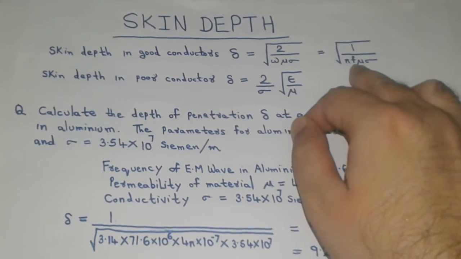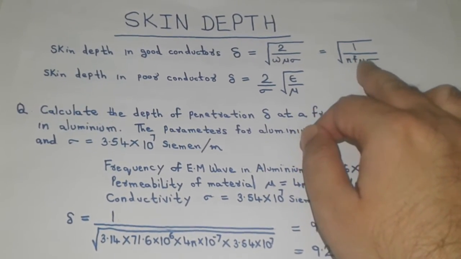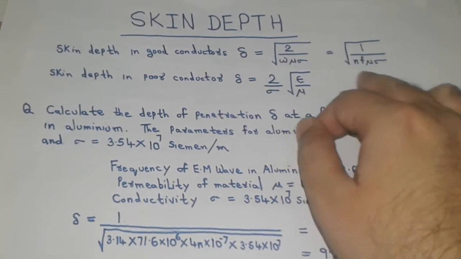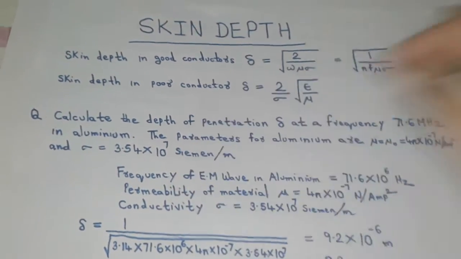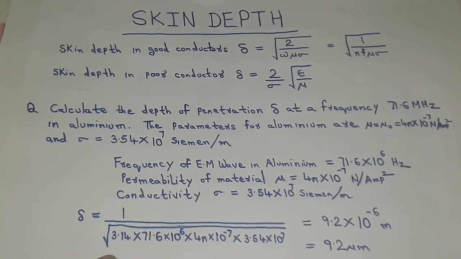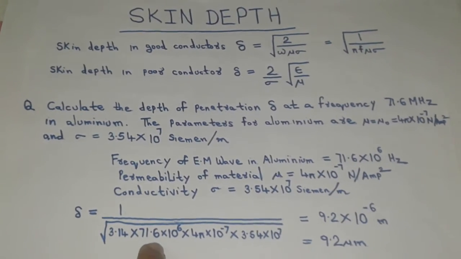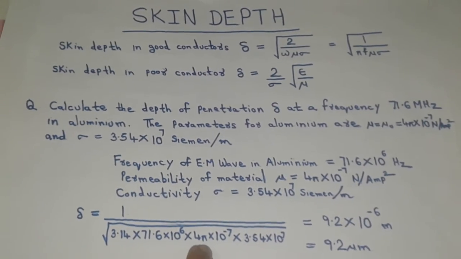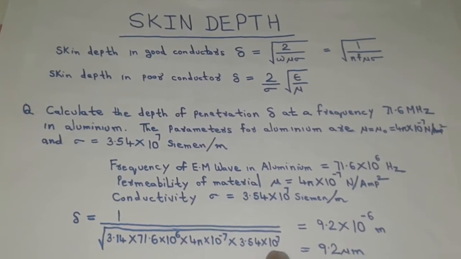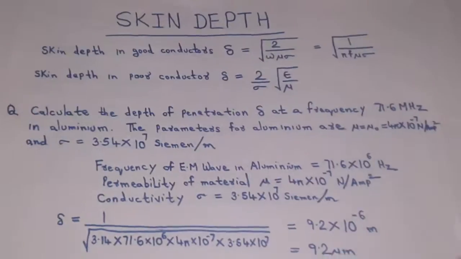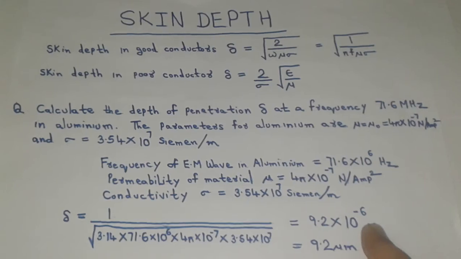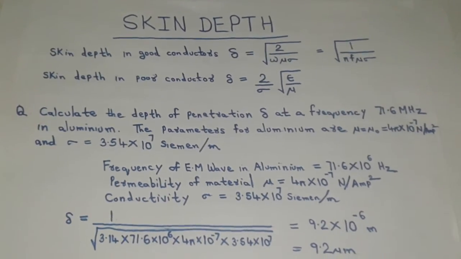Substituting the value of frequency f, magnetic permeability mu, and conductivity sigma in the above equation, we can calculate the skin depth. So skin depth is worked out as 1 upon the square root of 3.14 into 71.6 into 10 raised to the power 6 into 4 pi into 10 to the power minus 7 into 3.54 into 10 raised to the power 7. On solving, we get skin depth as 9.2 into 10 raised to the power minus 6 meters, or 9.2 micrometers.